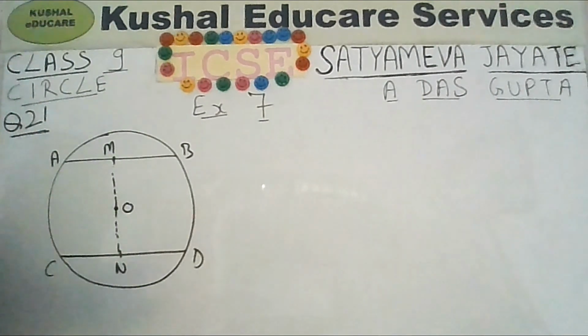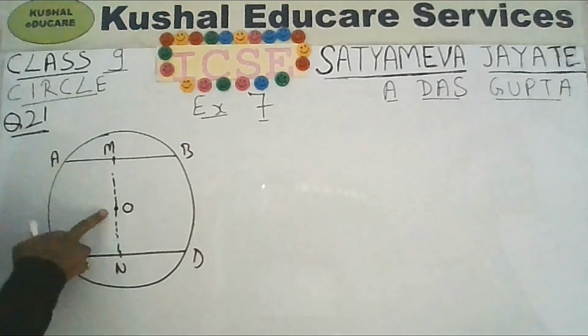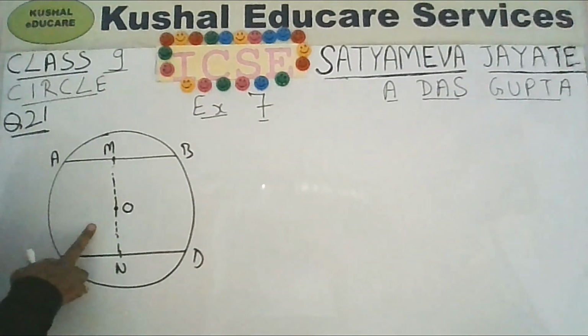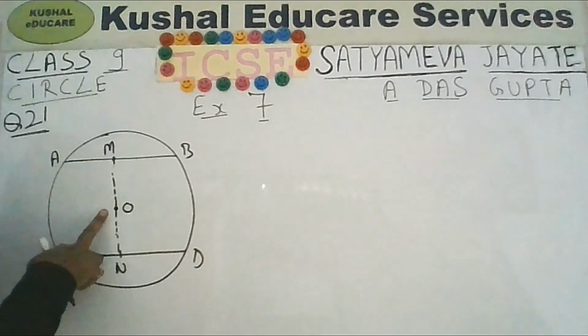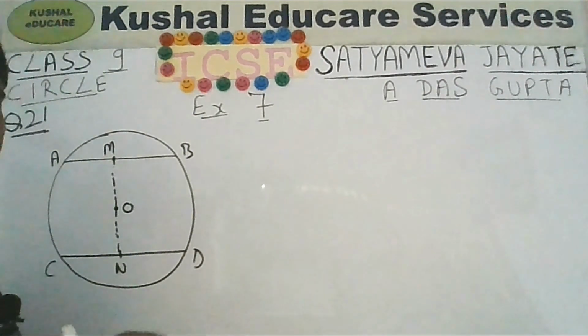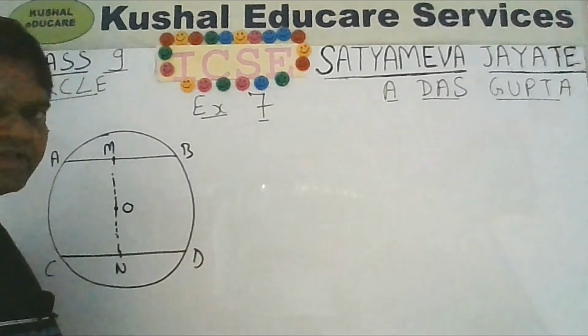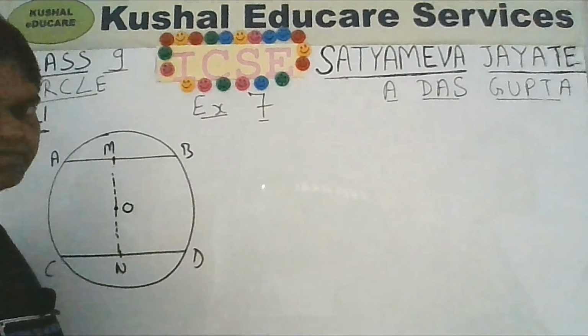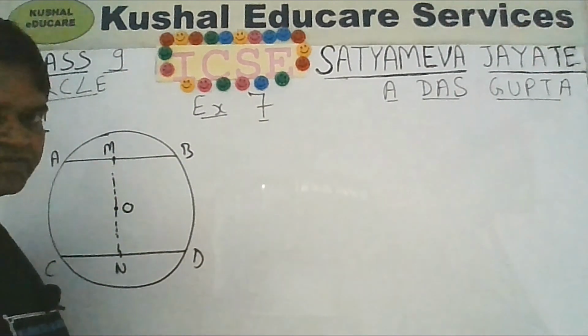In fact, the figure is not given in the question, but the center will be somewhere on this line MN. So we have to prove that MN passes through the center O. A similar question I remember discussing is a solved example given in Concise Mathematics by Selina Publishers.